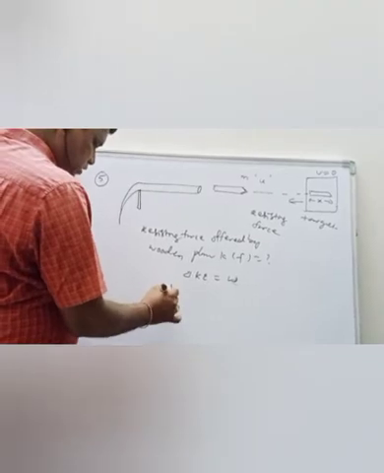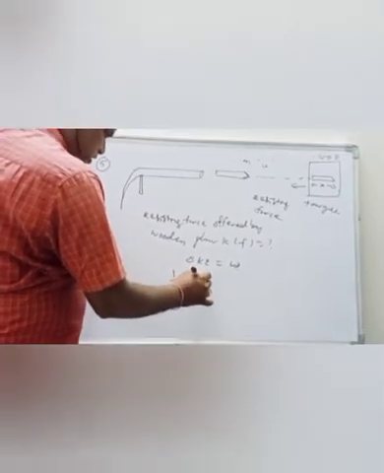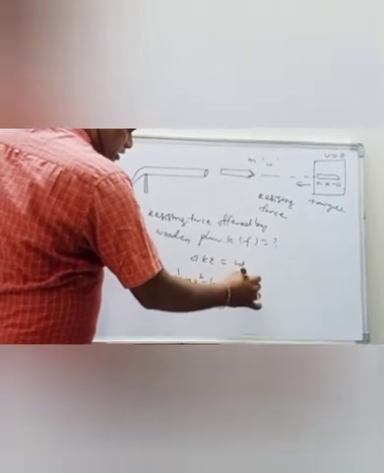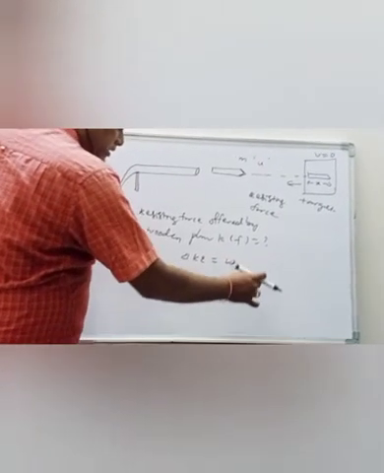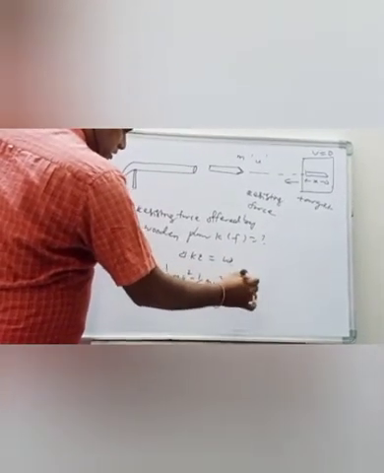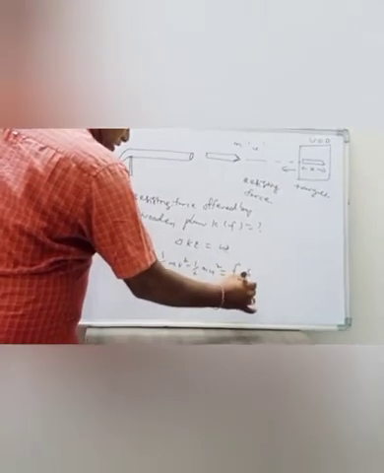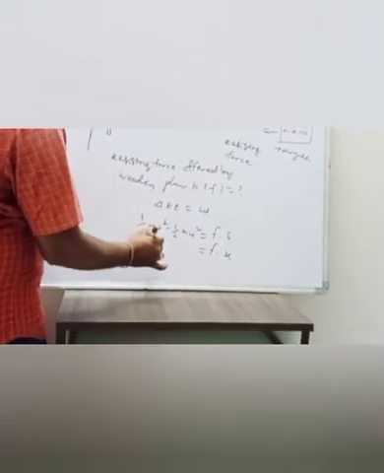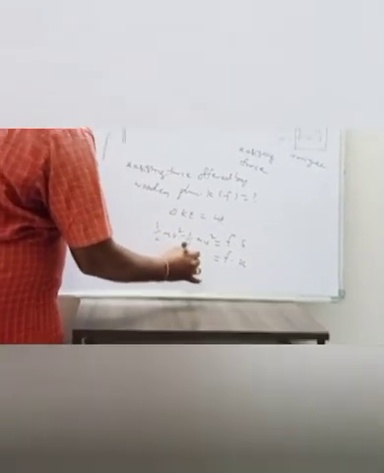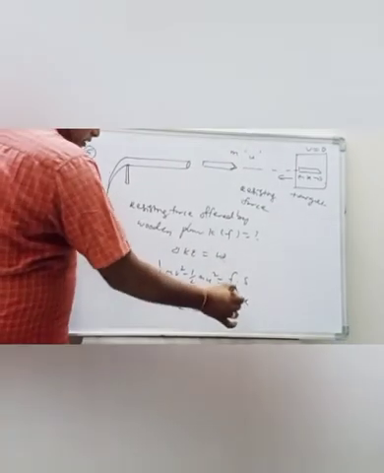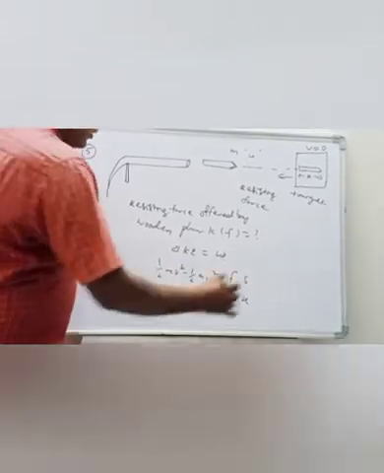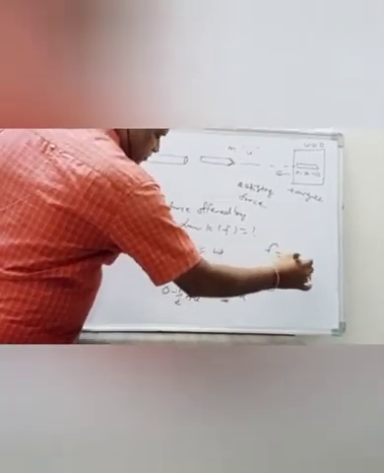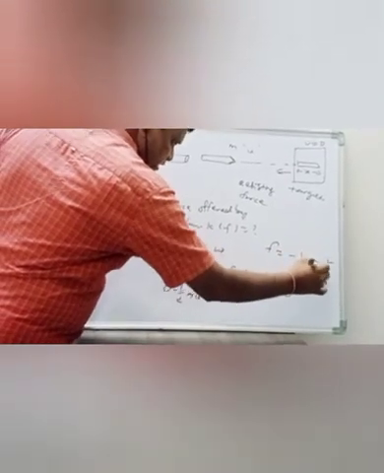So half m v square minus half m u square is equal to the work done, which is force into displacement, where the displacement is x. So F into x. The initial velocity is u and the final velocity is 0, so it is minus half m u square. Therefore the resisting force F is equal to minus half m u square by x.